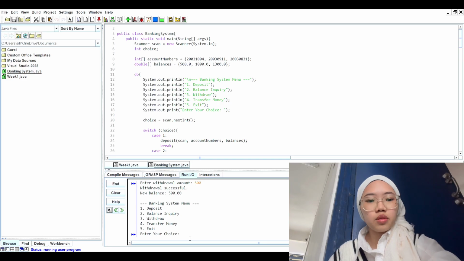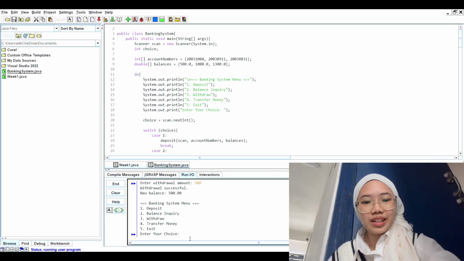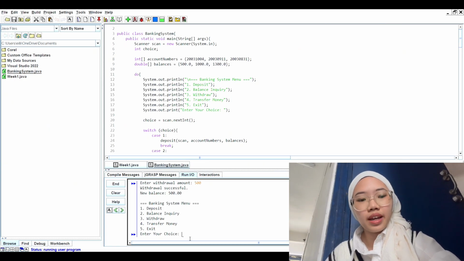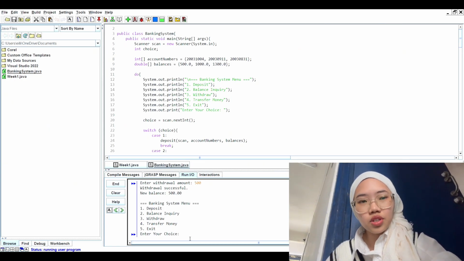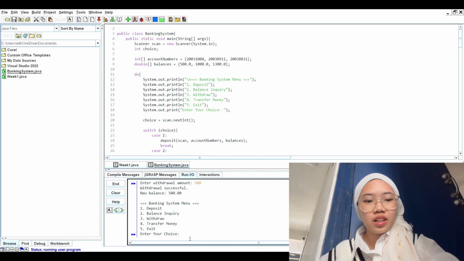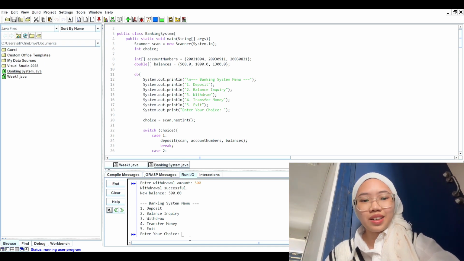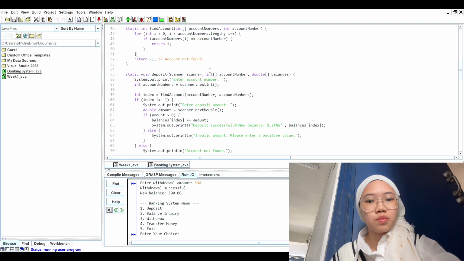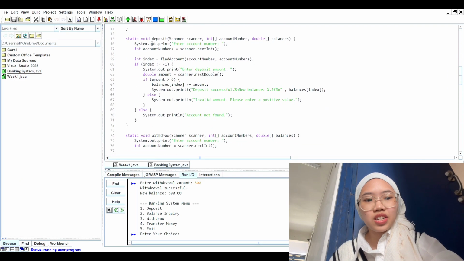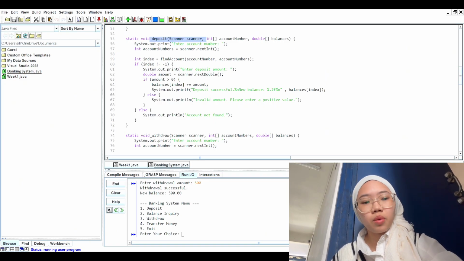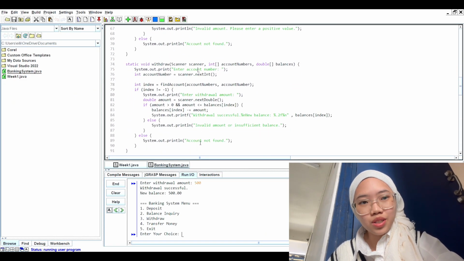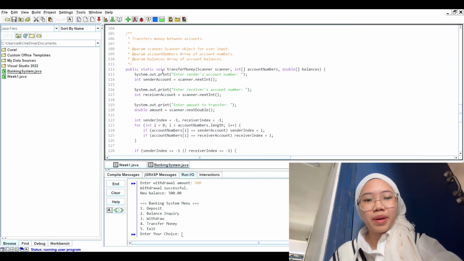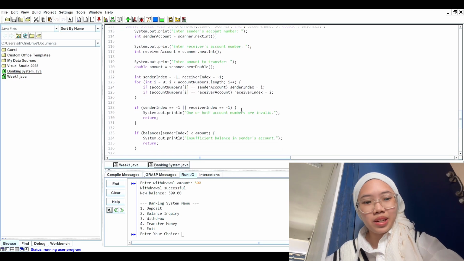Together, these loops ensure the system runs smoothly and handles repetitive tasks such as menu display and account searches efficiently. For process, let's take a look. This banking system uses modular methods to handle specific banking operations such as deposit, withdrawal, balance inquiry, and money transfer. Each process is clearly defined for better organization and usability.